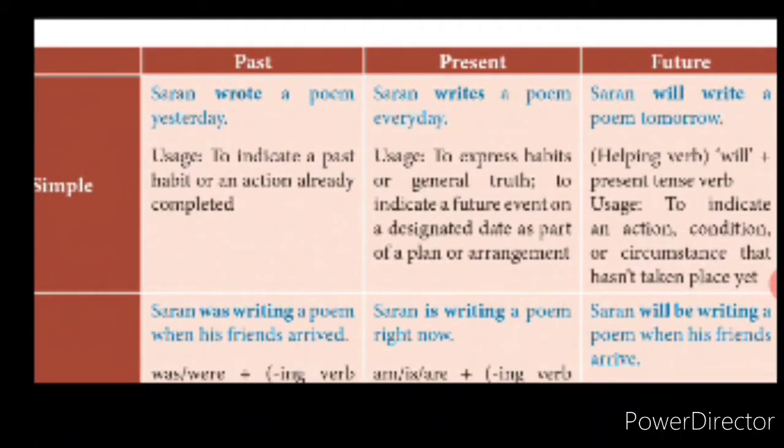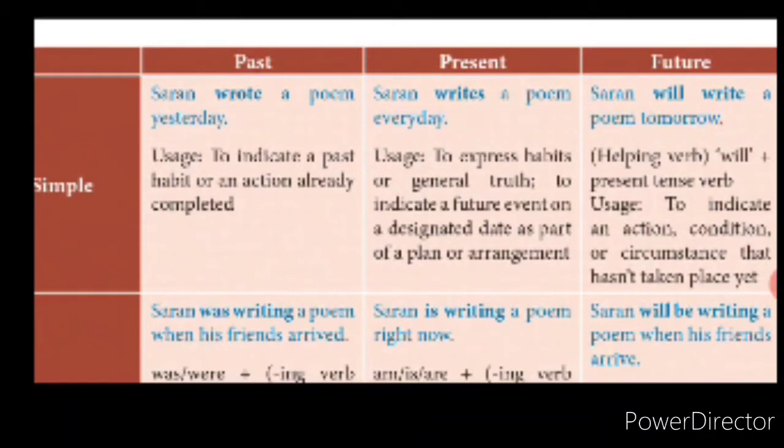Simple present tense. Sharan writes a poem every day. That is what is given. Sharan writes a poem every day. Whenever there is a verb, an action word, for a singular subject we will use the verb with s. For a plural subject we will use the verb without s. You all know that very well. When I was handling verbs, I handled that too. Singular subject, plural subject, what verb will go where, I have handled that.